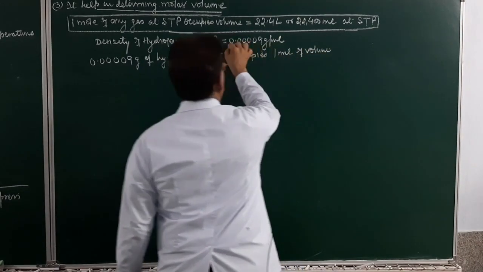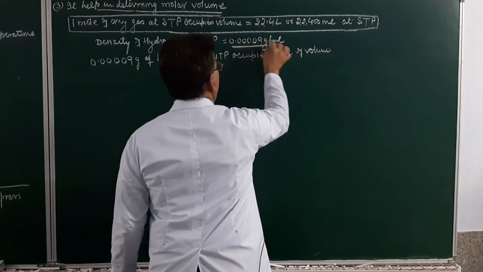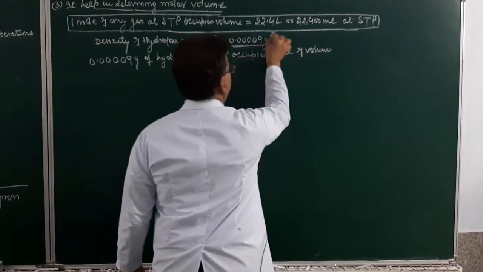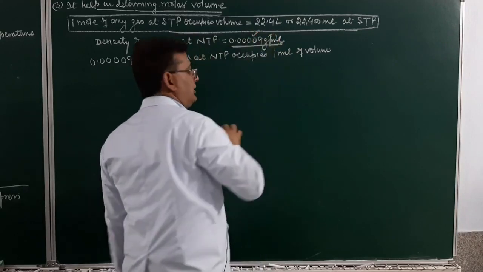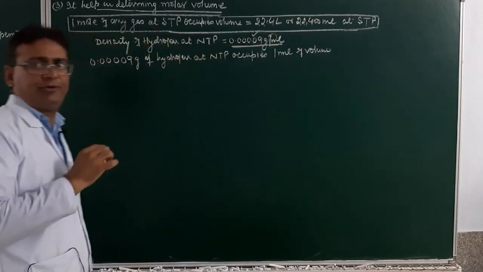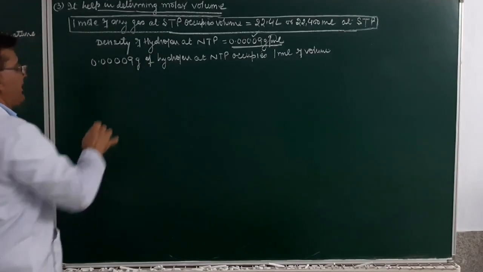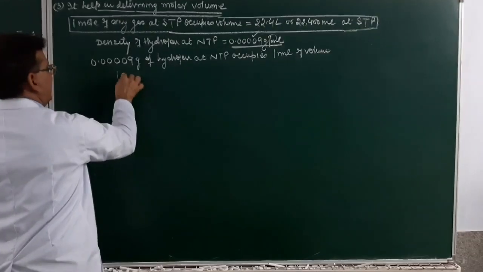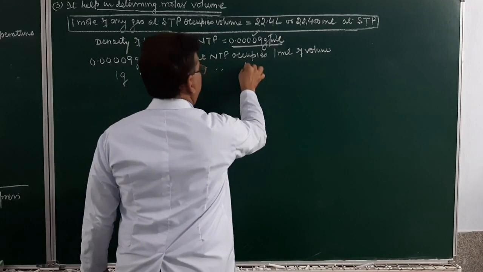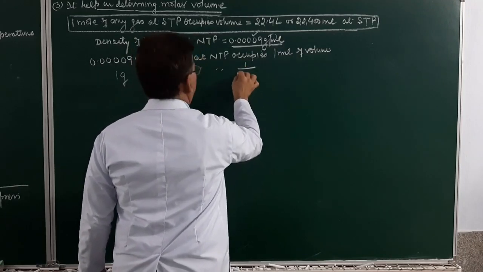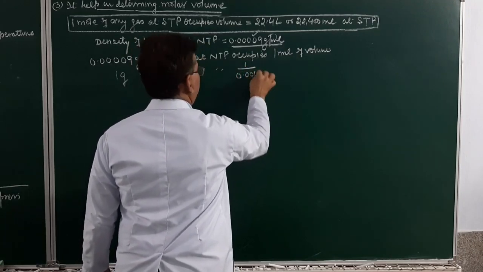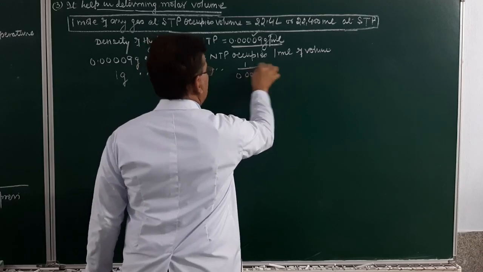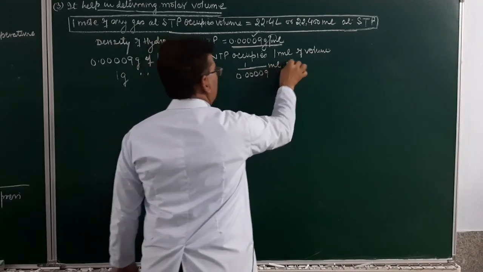See this? 0.00009 gram per ml. It means in 1 milliliter, so much mass of hydrogen is present. Now, the unitary method: if I say 1 gram of hydrogen, it will occupy what volume? It will be 1 upon 0.00009 ml of hydrogen. Am I clear?